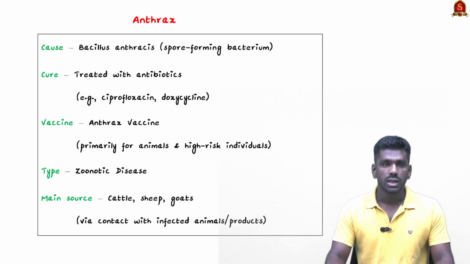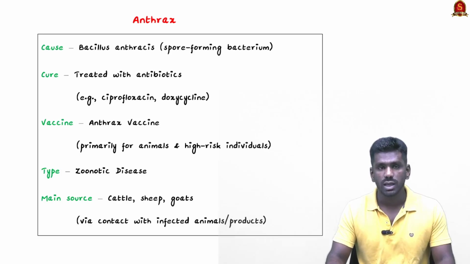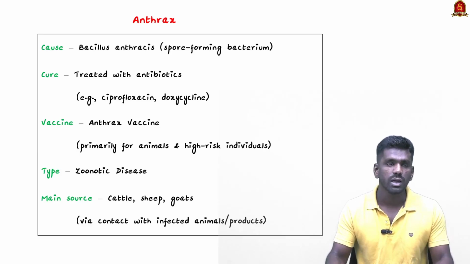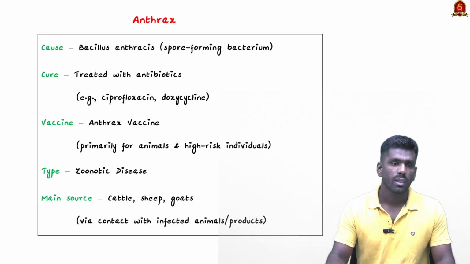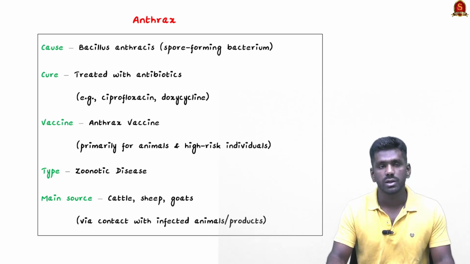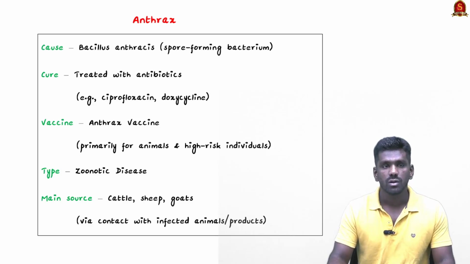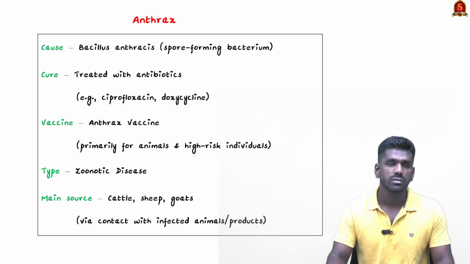Now look at this anthrax disease. This anthrax is caused by Bacillus anthracis. It is a spore forming bacteria and it lives mainly in soil. So from soil it gets transmitted to the animals like cattle and other wild animals, and from the animals it gets transmitted to the humans. So it mainly affects animals, but rarely it can also affect the humans.